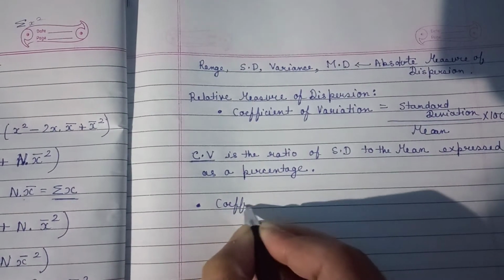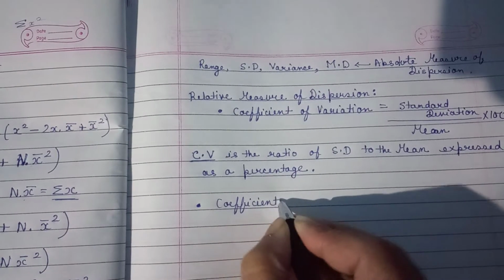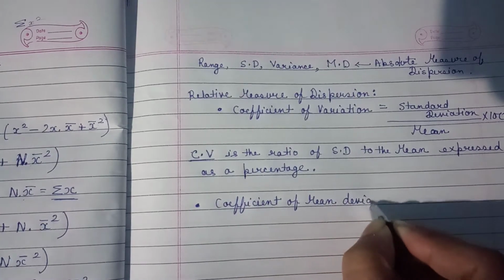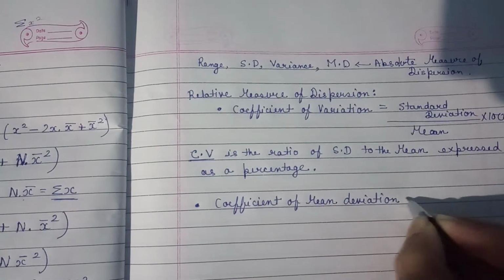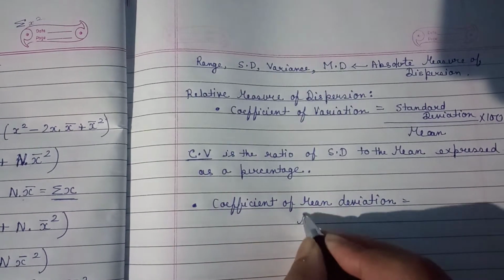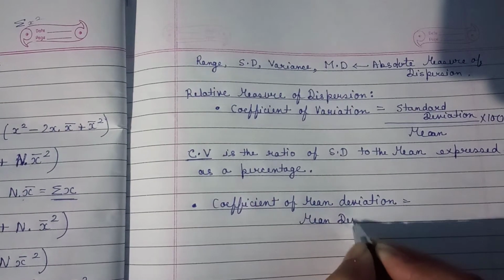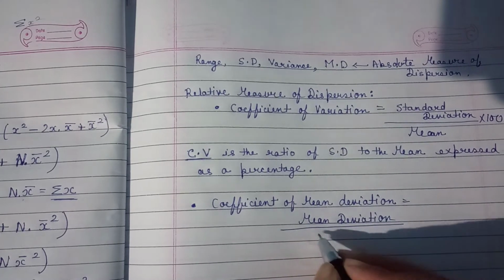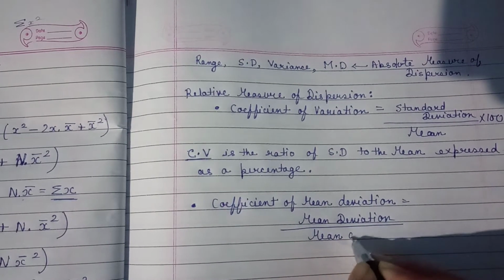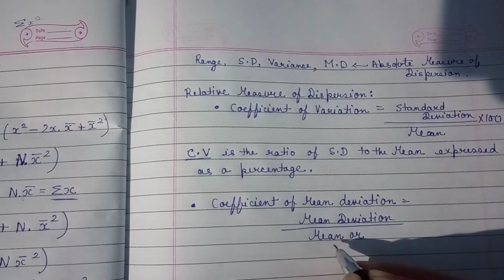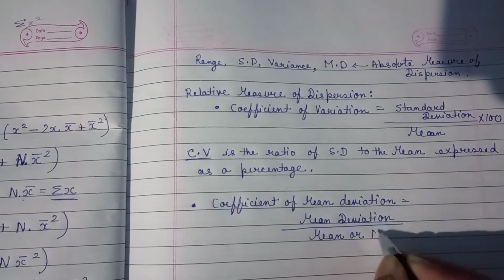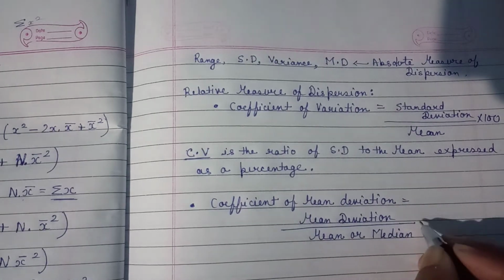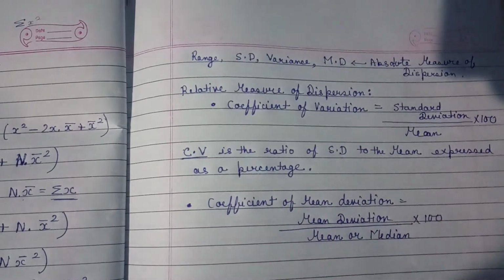Next one is the coefficient of mean deviation. So what is this coefficient of mean deviation? If you are finding out the mean deviation, you divide the mean deviation by, because mean deviation we find either with respect to mean or median, so whichever you have chosen, you have to write either mean or median, and multiply by 100.